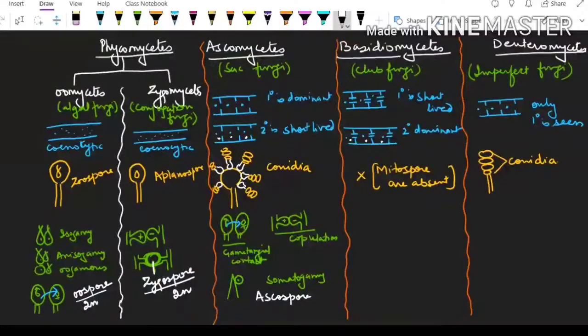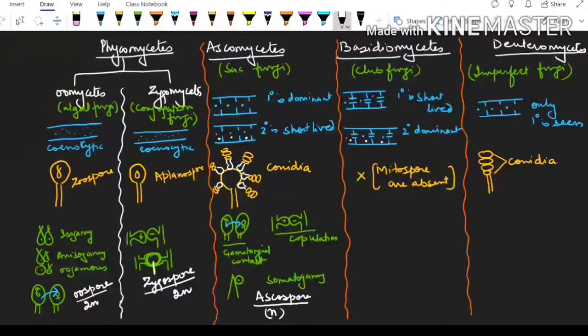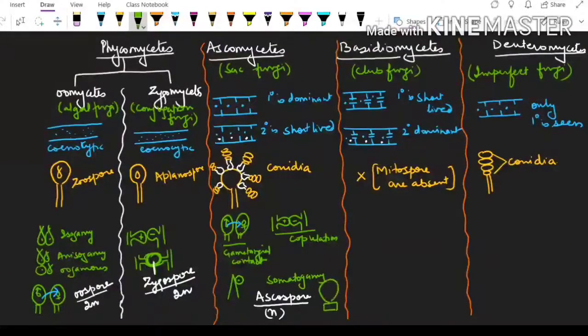Ascospore is a sexual spore which is made by them inside the ascus, which is haploid in nature. This is the sexual spore which is made by them inside the ascus. You can understand this is one piece of the hypha we are taking, and this is the sac-like structure which is made by them, inside which we are finding 2 spores of the plus nature and 2 spores of the minus nature.